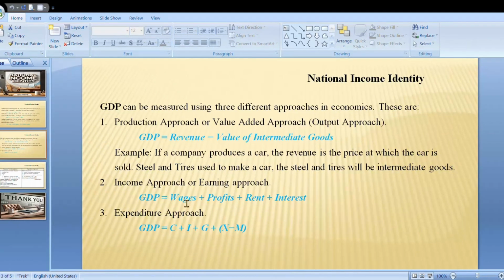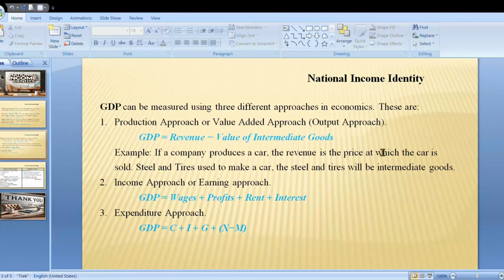Here GDP equals wages plus profit plus rent plus interest. Third one is the expenditure approach. GDP equals C plus I plus G plus X minus M. Here C is consumption, I is investment, G is government spending, X minus M means export minus import.